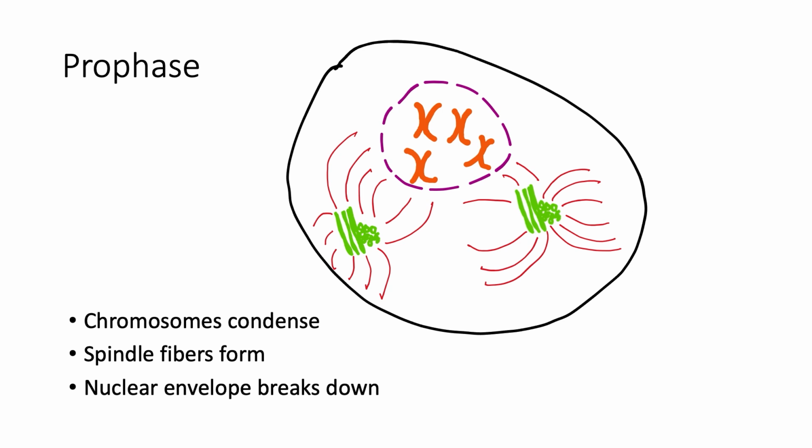The other thing is that the nuclear envelope starts to break down because these chromosomes need to be moved around, and having a membrane in the way could be really cumbersome. Lastly, the centrosomes start to extend out spindle fibers, which are really just microtubules, in the direction of the chromosomes.